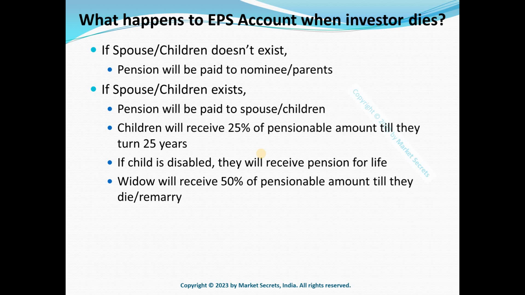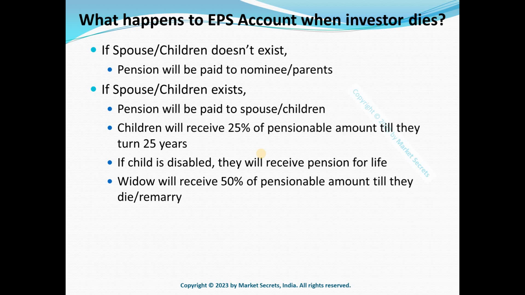Okay, so EPS is nothing but a pension product. So after retirement of the subscriber, generally it provides pension. But in case of the death of the account holder, this amount actually goes to the family. So if there is a spouse or children, they'll get the priority. So the spouse will get 50% of the pensionable salary. Okay, there is a calculator which is available to calculate this pensionable amount.